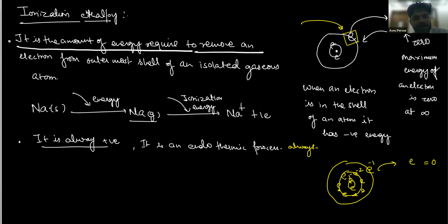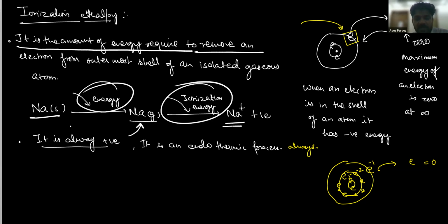If I convert solid sodium into gas, that energy is not considered in ionization energy. Once it is gaseous, the energy required to remove an electron is the ionization energy. It is always endothermic because energy is supplied, so it is always positive.